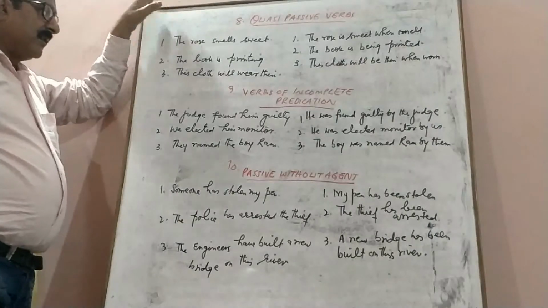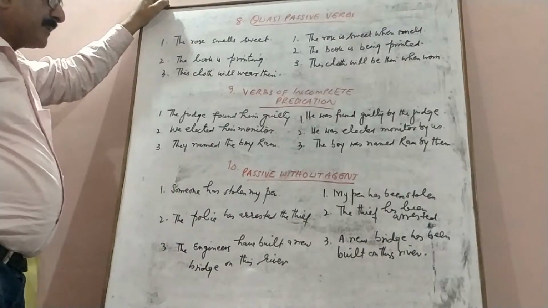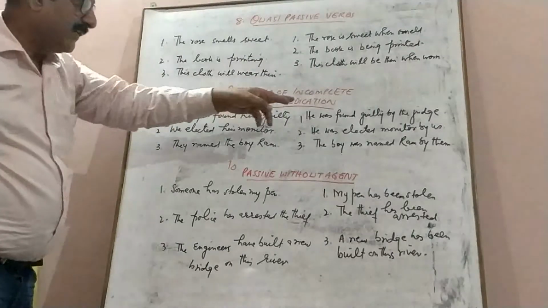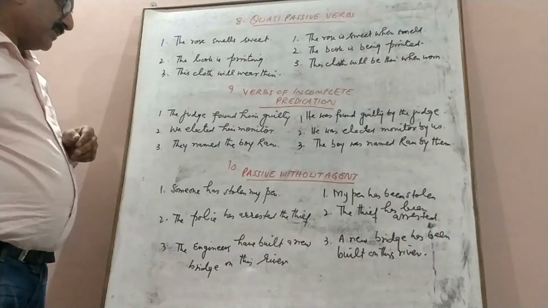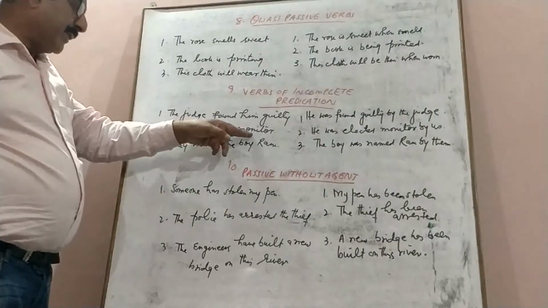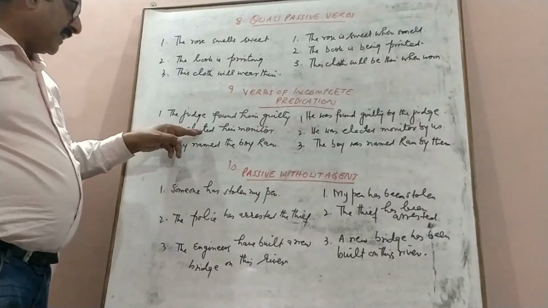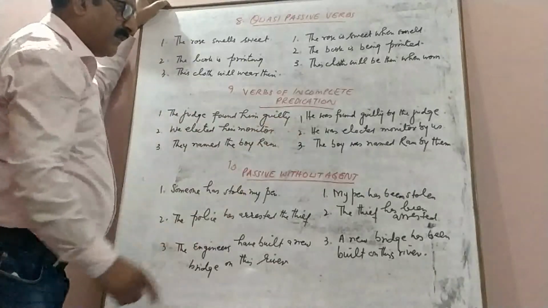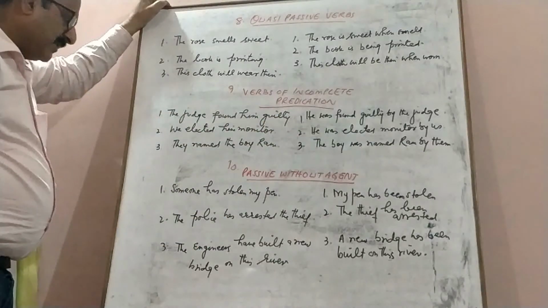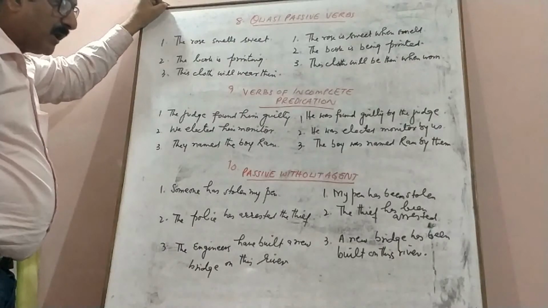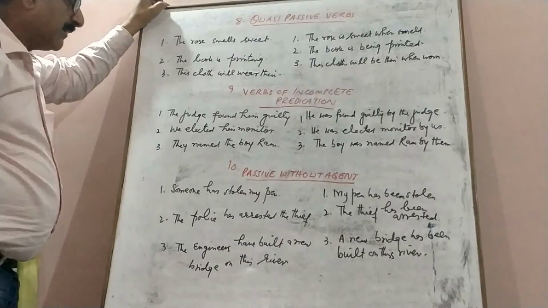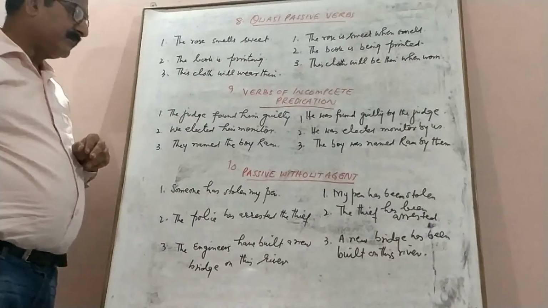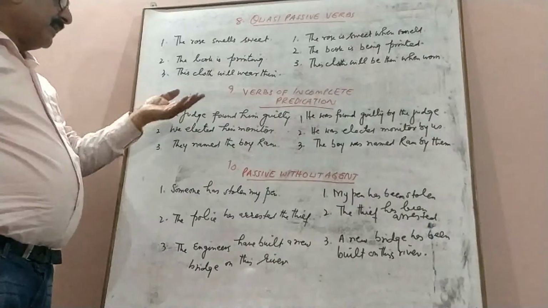The next type is verbs of incomplete predication, when the predicate is incomplete. The judge found him guilty. He was found guilty by the judge. We elected him monitor. We have simple past here, so it will be transformed as he was elected monitor by us. They named the boy Ram. The boy was named Ram by them. So this is a bit different from the sentences which have two verbs. We have only one verb and we have an incomplete predicate.